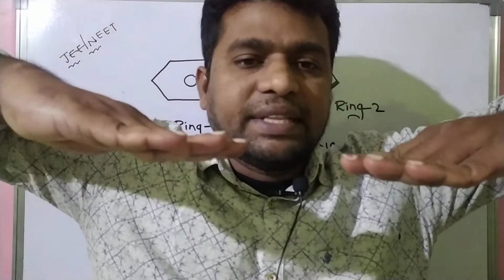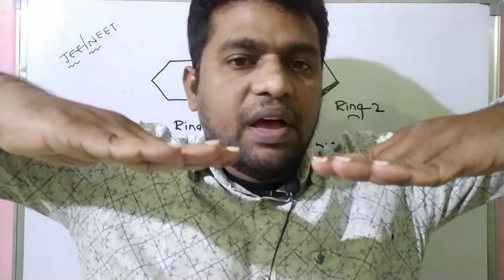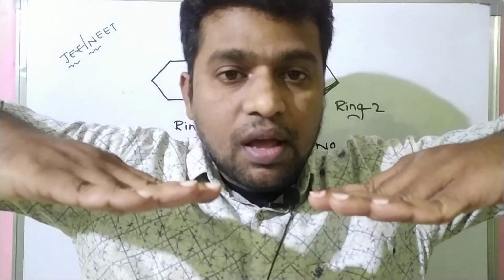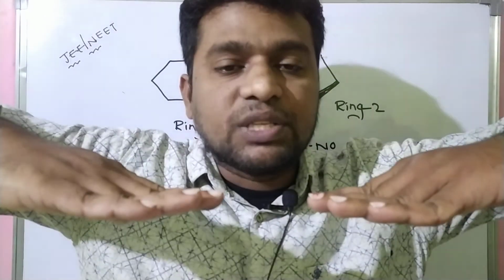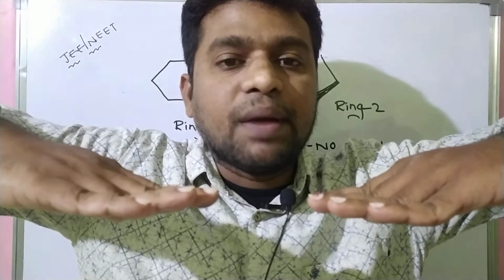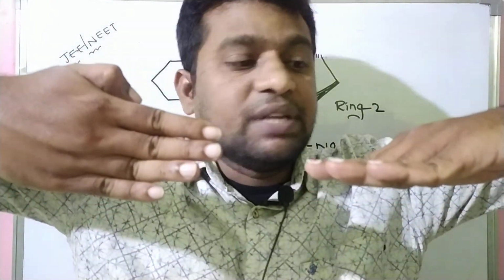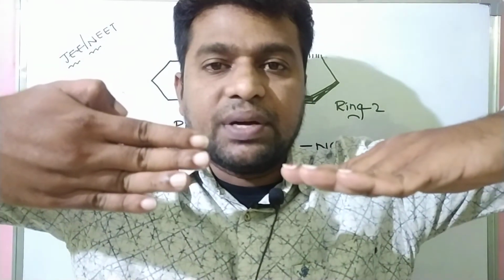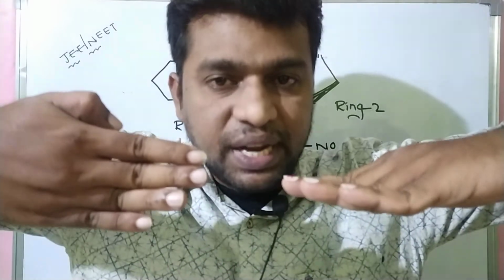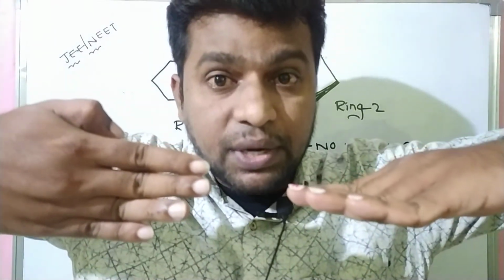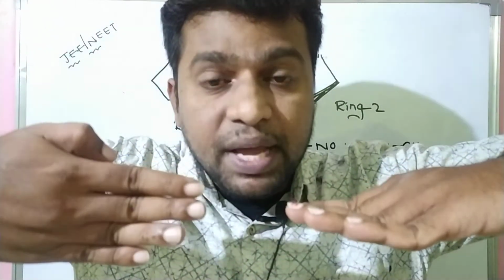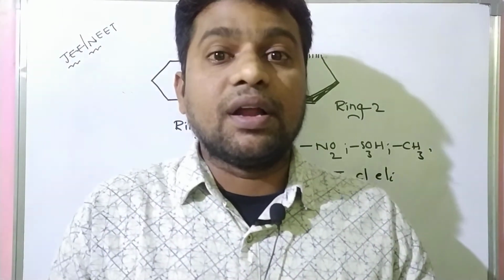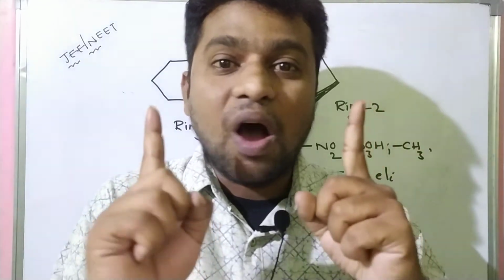Okay, students. So in the absence of these bulky groups at ortho positions, the two rings are planar. Means the two rings are like this, both in the same plane. When the bulky groups are present in the four ortho positions, then immediately the carbon-carbon bond becomes twisted. Means this is the first ring, this is the second ring, and this ring is exactly perpendicular to the second. The two benzene rings are perpendicular to each other. Okay, students? So the planar structure of biphenyl is immediately converted into non-planar. So this is the essential condition for optical isomerism.